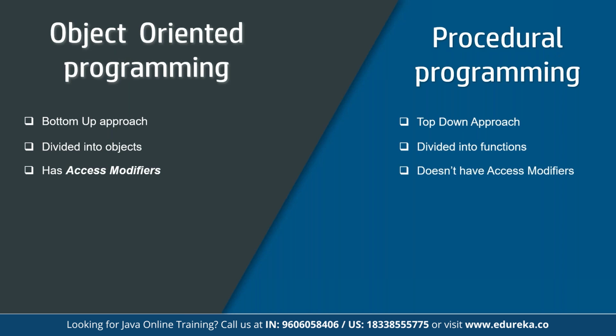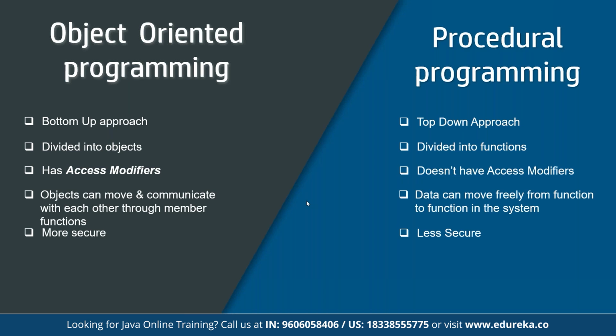In OOPS, access modifiers are introduced, namely private, public, and protected, whereas we don't have any modifiers available in procedural programming. If you are looking to enhance the security of the program, you can use multiple access modifiers, which are only available in the object-oriented programming approach. Next, objects can move and communicate with each other through member functions. And due to abstraction in OOPS, data hiding is possible, and hence it is more secure than procedural programming.